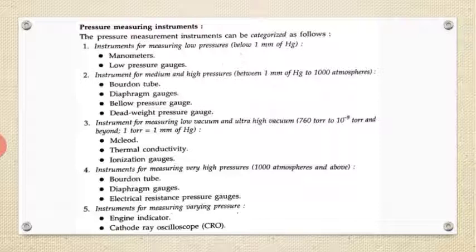Between 1 mm of Hg and 1000 atmospheres, Bourdon tube and diaphragm gauges are used. So depending upon how much the pressure is, whether it is low, high or ultra high, the instruments are classified.